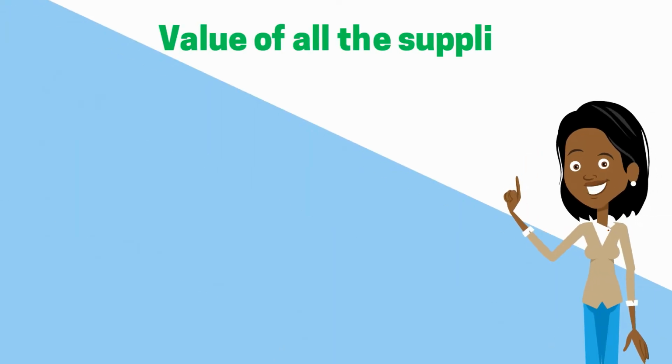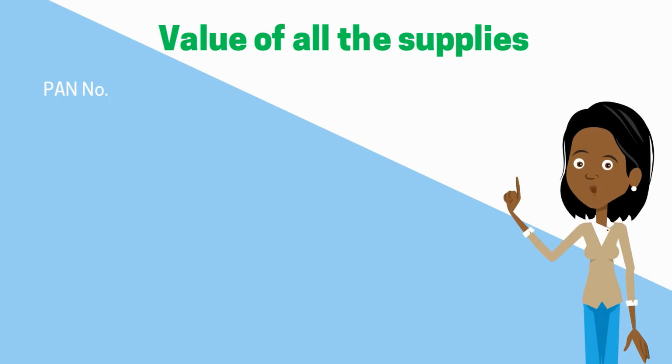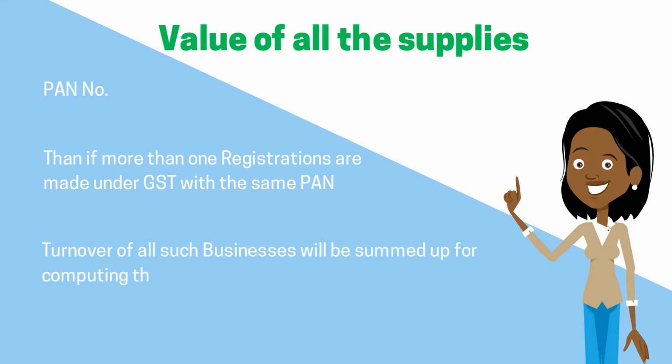Second most important point is that value of all the supplies made by a person having same PAN number are to be summed up while computing aggregate turnover. This means that if more than one registration are made under GST with the same PAN, then turnover of all such businesses will be summed up for computing this threshold.